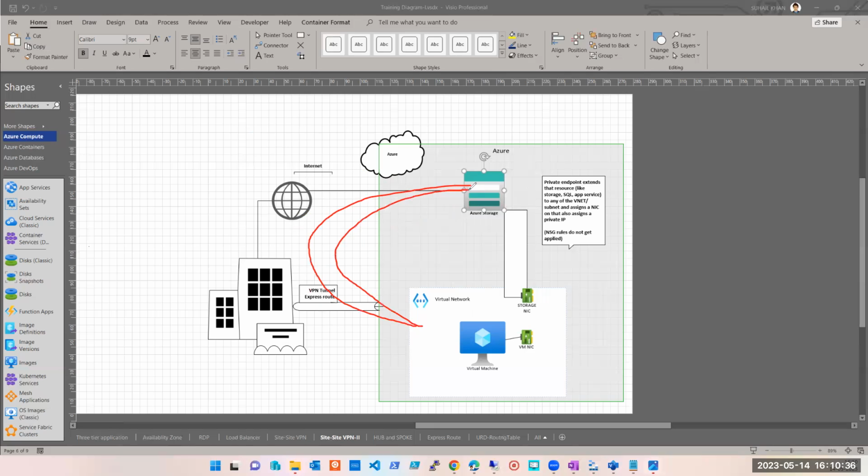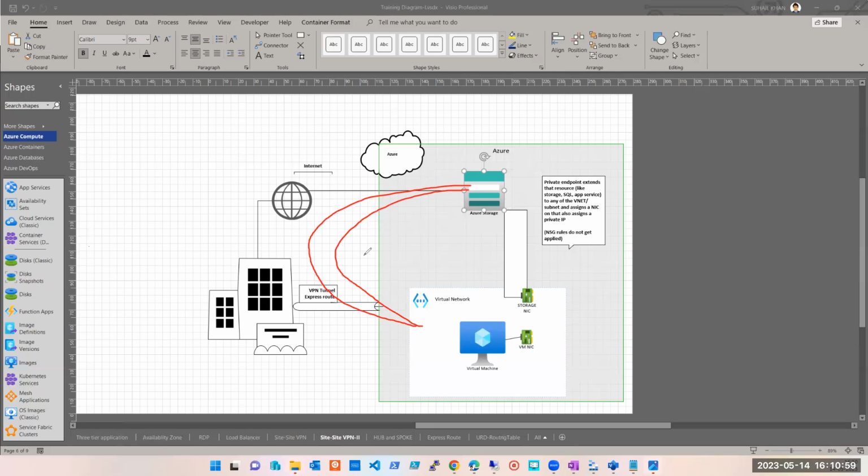It will go via the virtual network, right? Like this, as in it is not going. Virtual network से बाहर निकलेगा. Over the internet जाएगा ये. Yes, it will bypass the virtual network, right? It will go to the storage account via the internet, not the Microsoft backbone network, but the internet.